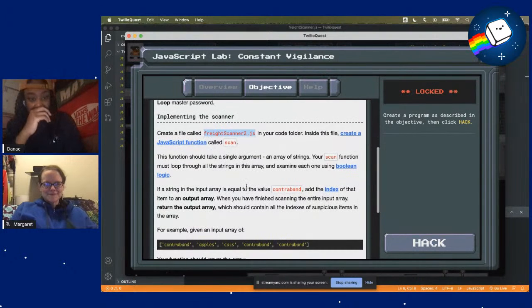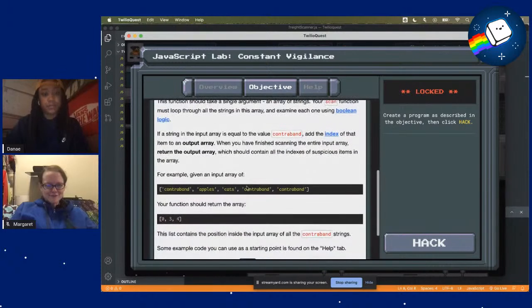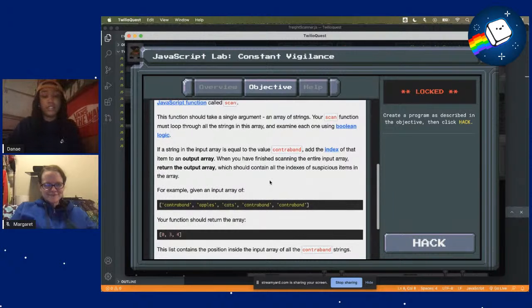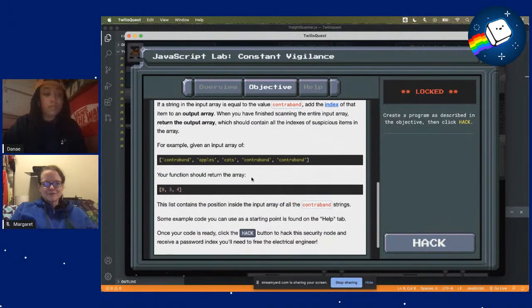This function will take a single argument, an array of strings, and we have another variable. So if the string in the input array is equal to the value contraband, then we add the index of that item to an output array. And when you finish scanning the entire input array, return the output array. Okay, cool.